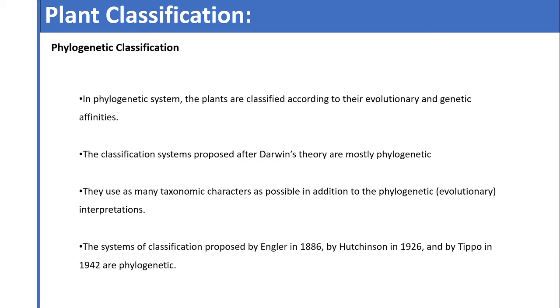So systems proposed after Darwin's theory were considered phylogenetic systems of classification, the systems proposed by Engler, then Hutchinson, and then Tippo. Today we have the most advanced system of classification, the Angiosperm Phylogeny Group, that is APG, and this system is also a phylogenetic system of classification.